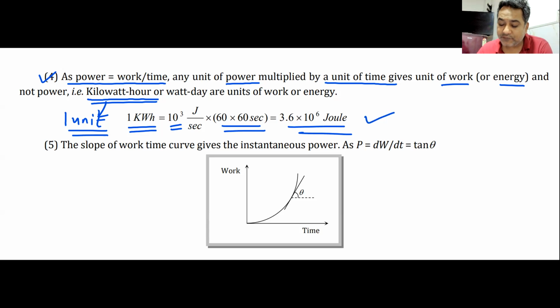I hope all of you understand this. 1 kilowatt hour is 3.6 × 10^6 joules. Please note it down.